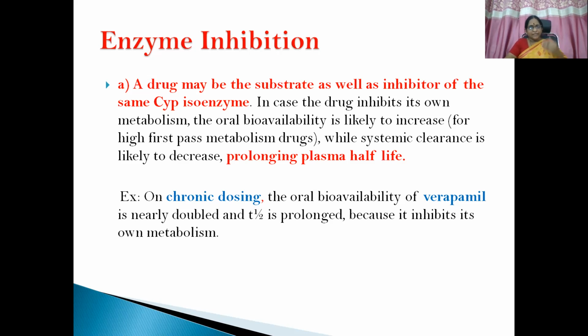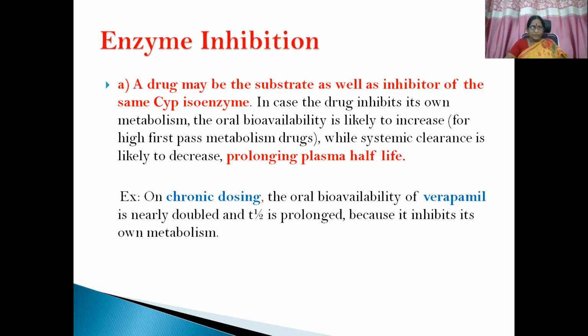So metabolism is decreased, bioavailability is increased for high first-pass metabolism drugs, which we have discussed earlier, while systemic clearance is likely to decrease, prolonging the plasma half-life. Metabolism is decreased, bioavailability is increased, and pharmacological action is increased.